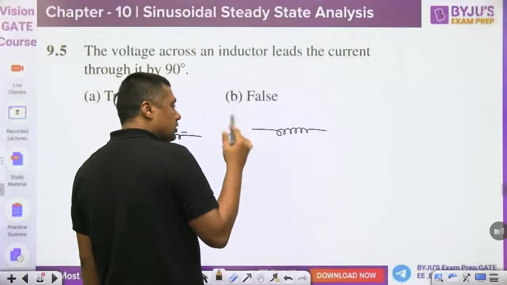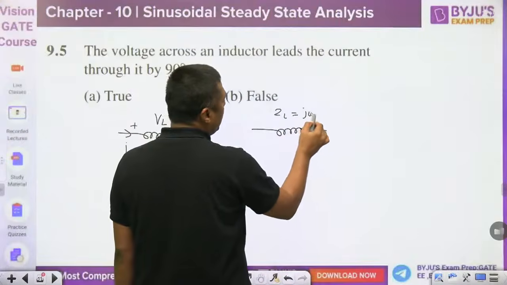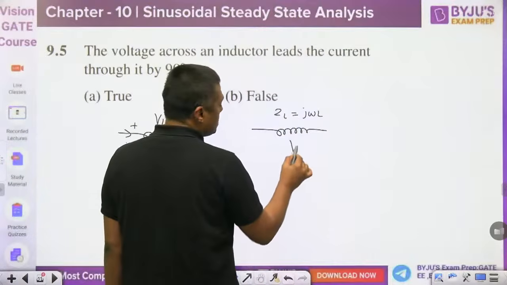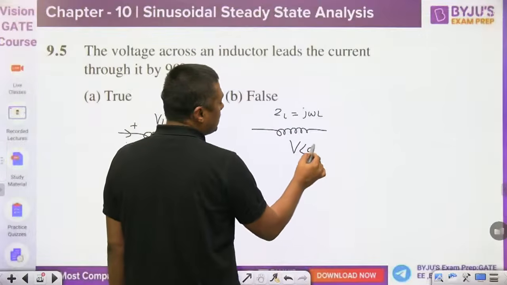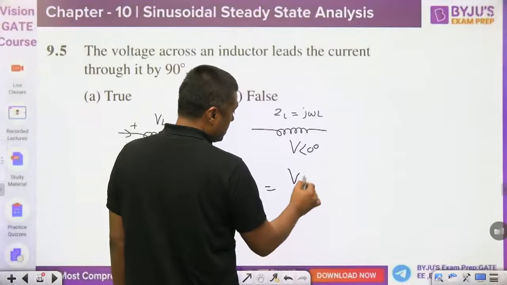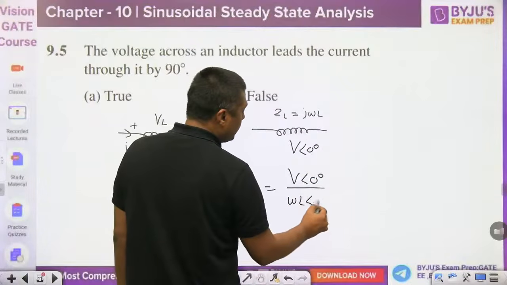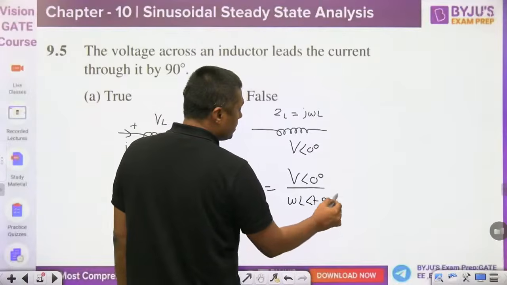Yes, voltage leads, current lags. Why? Because ZL is equal to j omega L, and let this is the V, phasor angle 0 degree. So what is the I? I is equal to V angle 0 degree upon j omega L, means omega L angle 90 degree.